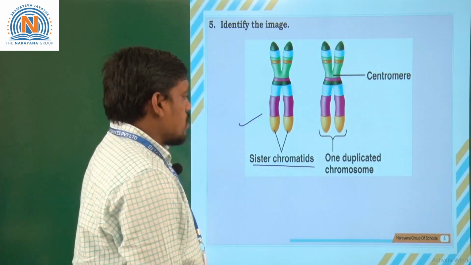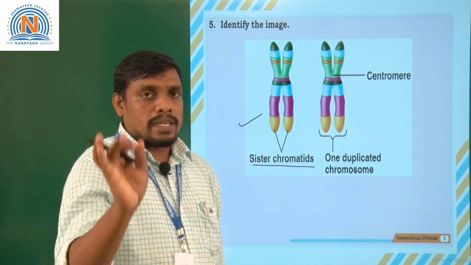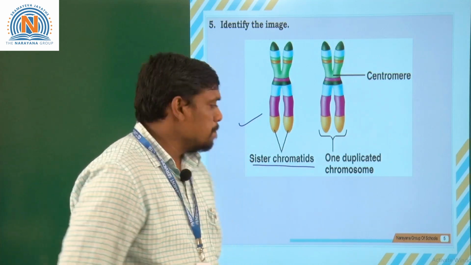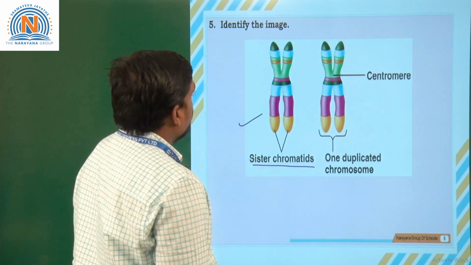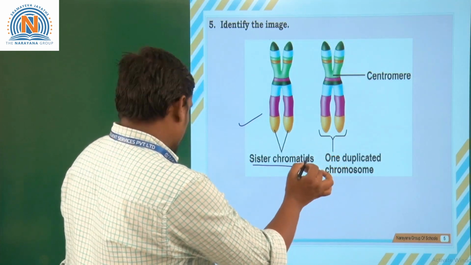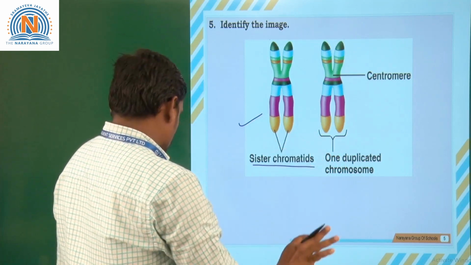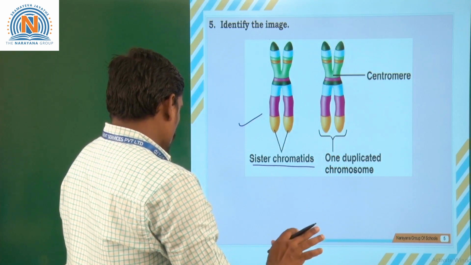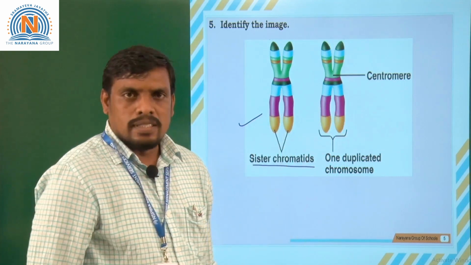Here, if sister chromatids cross each other at a particular point, it is called chiasmata. So the first picture is about chiasmata, and the second picture shows the centromere and one duplicated chromosome.